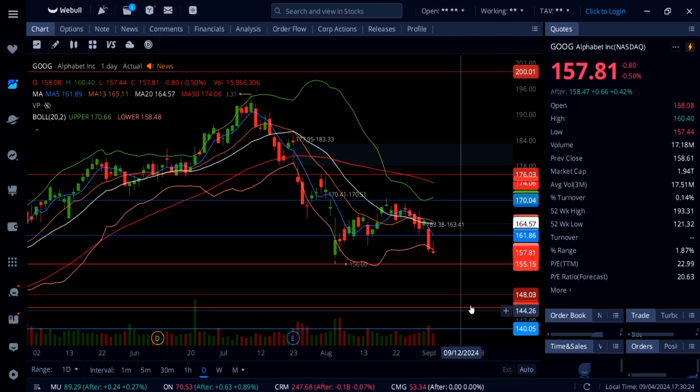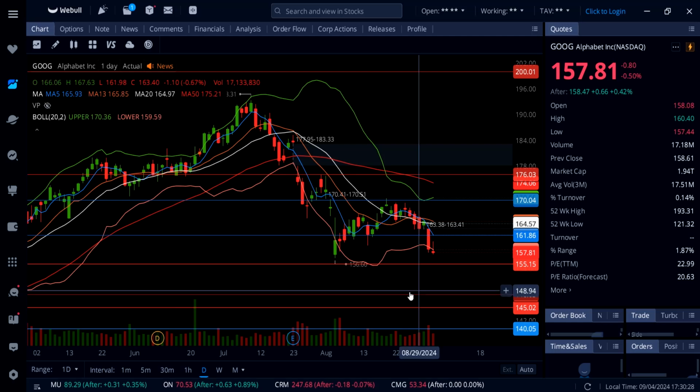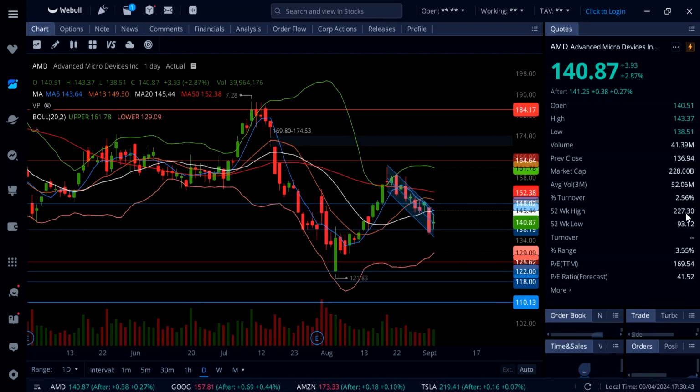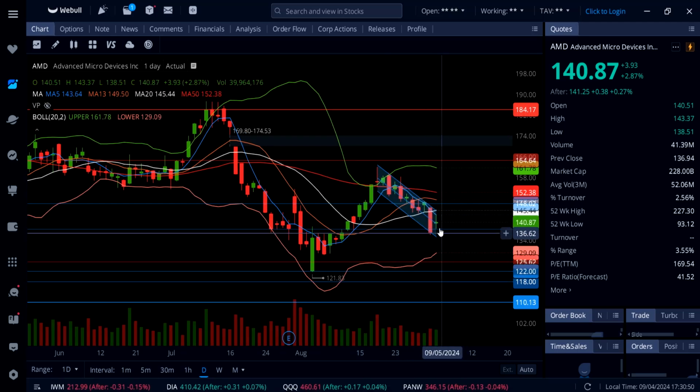So carefully, you can trade this to the upside, but the trend is down and it's not looking bullish here on Google. On AMD, it's up almost 3%. So we got AMD going up, but what we got here as a candle? Well, inside day, inside doji here.